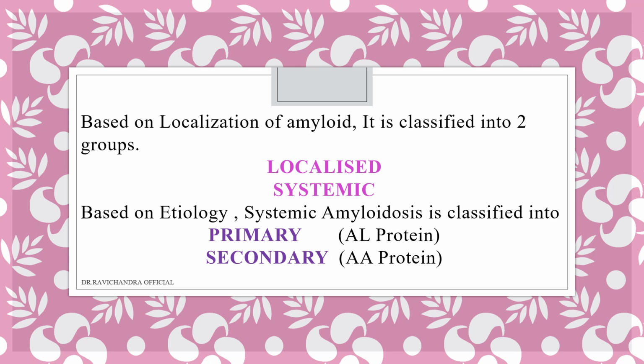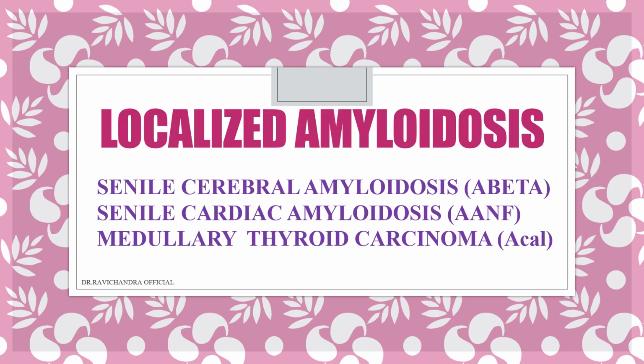Based on the localization of this amyloid, it is mainly divided into two groups. One is local and the other is systemic, localized and systemic. And based on the etiology, this systemic amyloidosis is further classified into primary and secondary. Primary amyloidosis will have AL protein and secondary amyloidosis will have AA protein. We will discuss one by one.